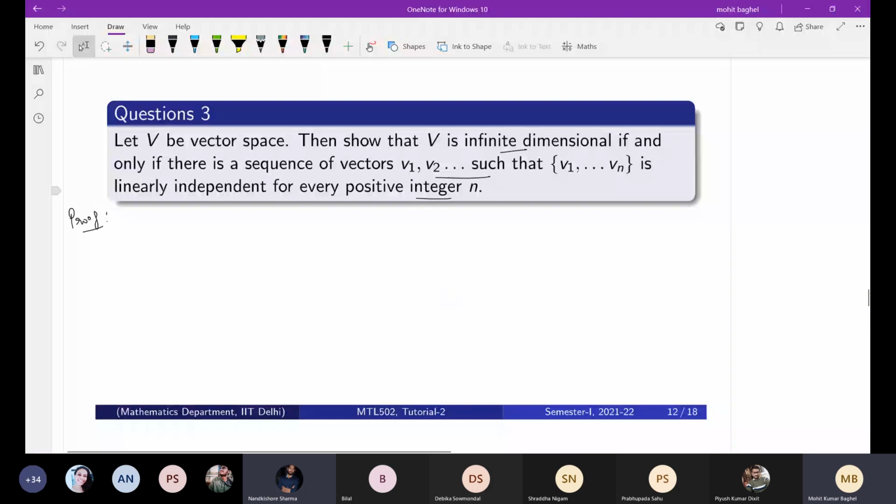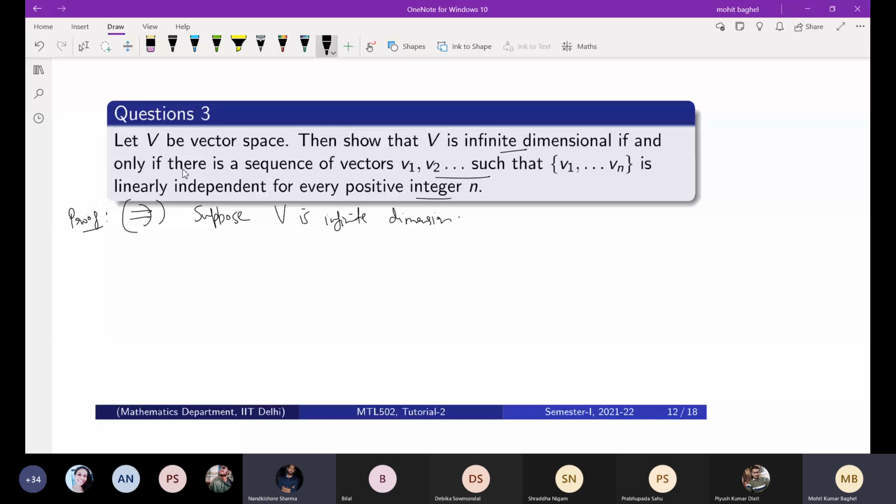We have to consider the cases here. First, we assume V is infinite dimensional. Then we prove that V1, V2, up to Vn, for every positive integer n, is linearly independent.